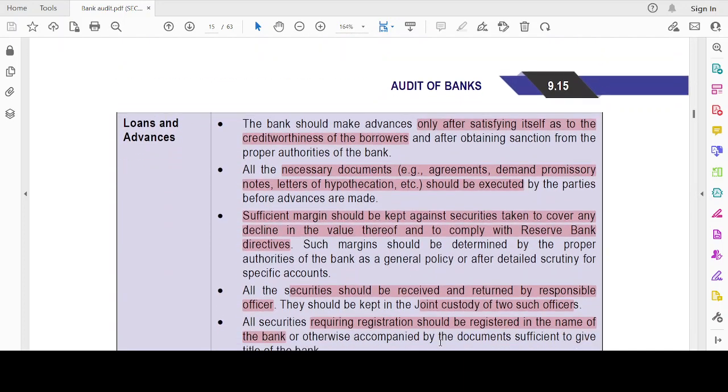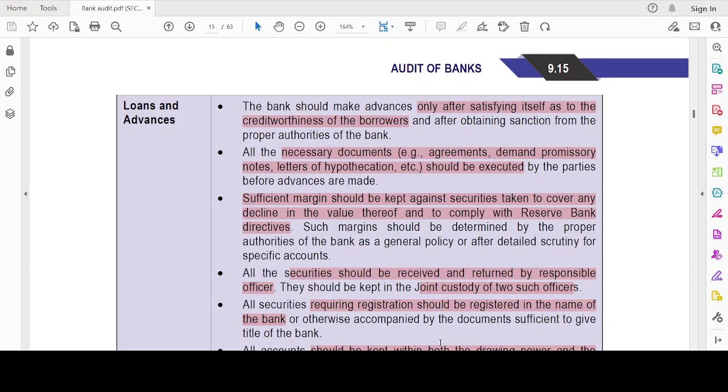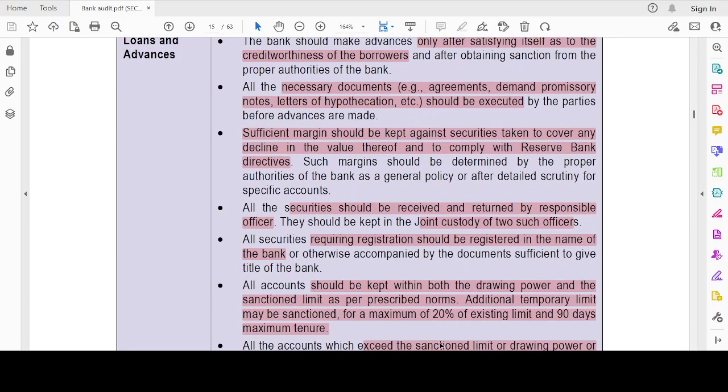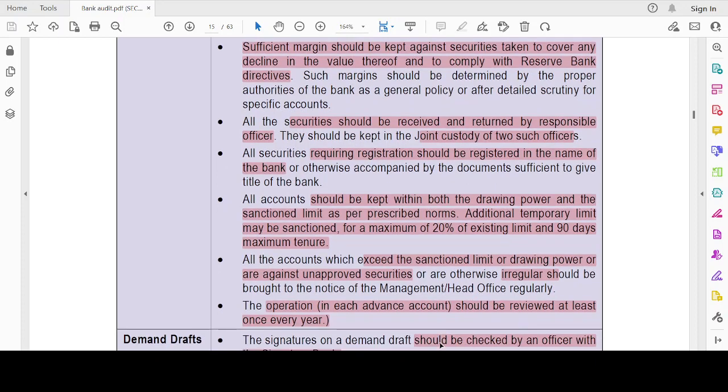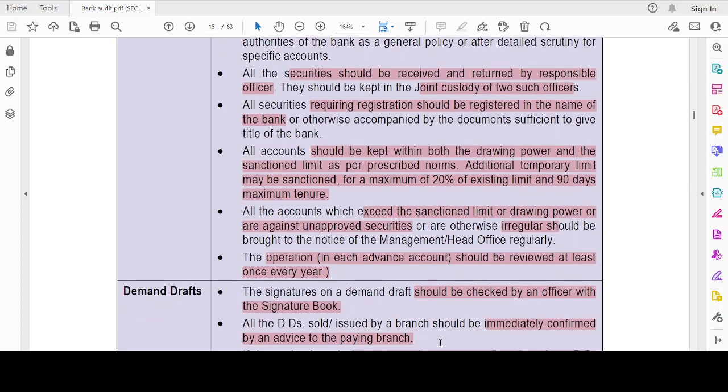Then, with respect to loans and advances, I should give an advance only after satisfying the bank's requirements that the borrower is creditworthy. Then documents should be executed, sufficient margin should be kept based on the collateral, and security should be received and documented properly, kept in joint custody, and registered where required. For example, if I'm pledging my house, then that requires registration in the name of the bank. Generally the sanction limit and the bank balance should be within the drawing power and the sanction limit. A temporary limit could be given for an additional 20% for a maximum period of 90 days. Okay, if it's beyond that, you have to report it.